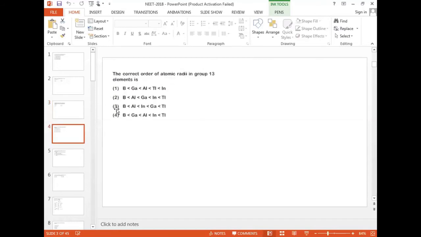Now come to this, the correct order of atomic radii in group 13 elements. First, I take this particular group, that is 13th group. See, this is the second question from 13th group, 2018.